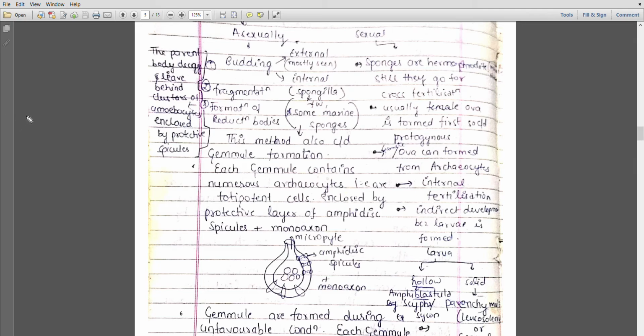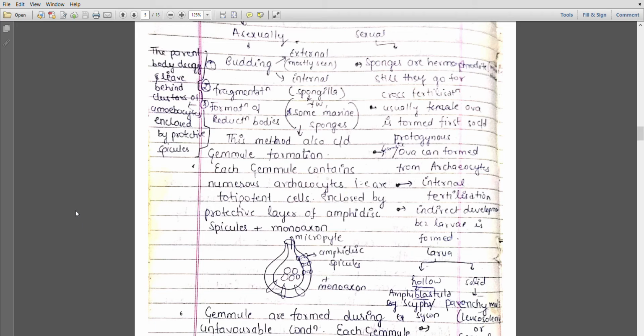Now, what does it mean? Protogynous condition is the condition in which the female ova forms first. Poriferans normally show the protogynous condition, and some organisms also show the proto-androus condition. Proto means primitive or first. Androus means sperm cells or the male cells. Protogynous means proto is first, gynous means female ova, the female germ cells.